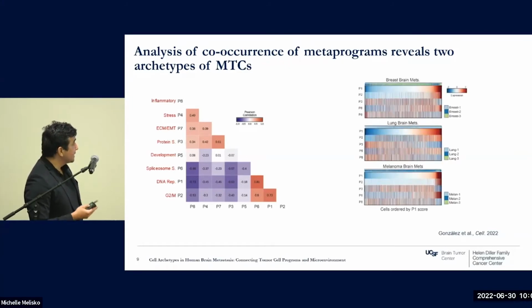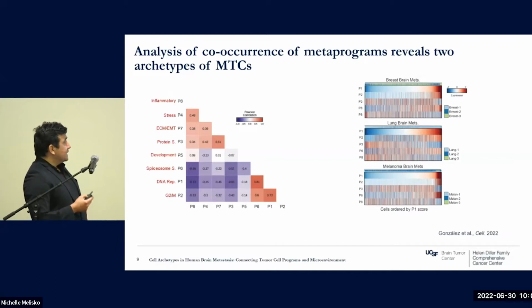And we can see exactly the same here when we plot individual samples, individual cases. So this is breast cancer, lung cancer, and melanoma. The cancer cells here are ordered from left to right based on the score of the program P1. And you can see, for example, program P3 or P4, this is protein synthesis, this is inflammation. They have a negative correlation with proliferation. And we can see the same pattern in all the cases that we study here.